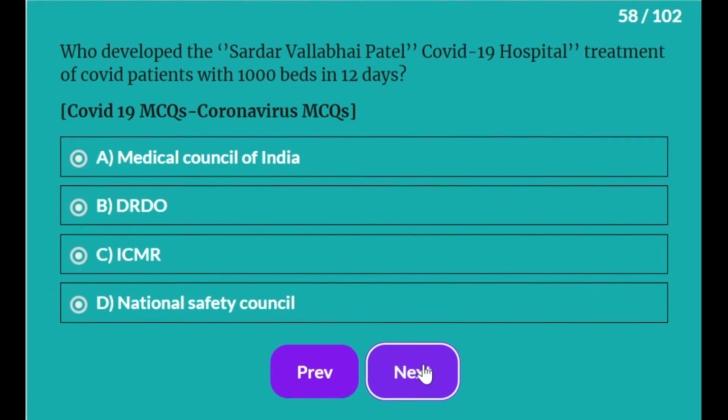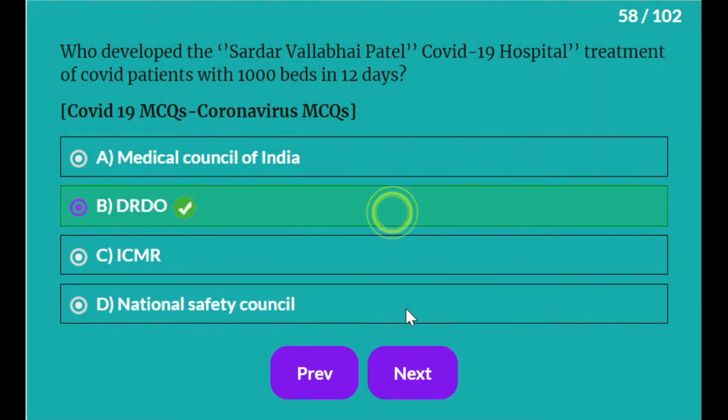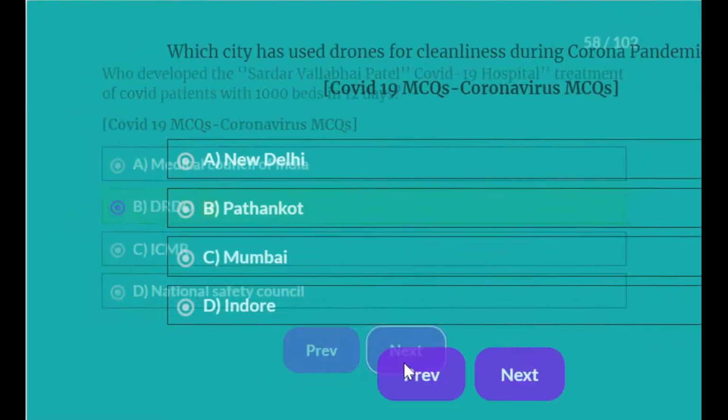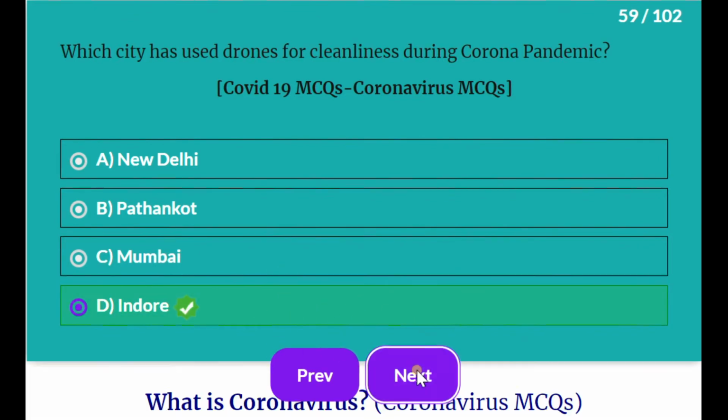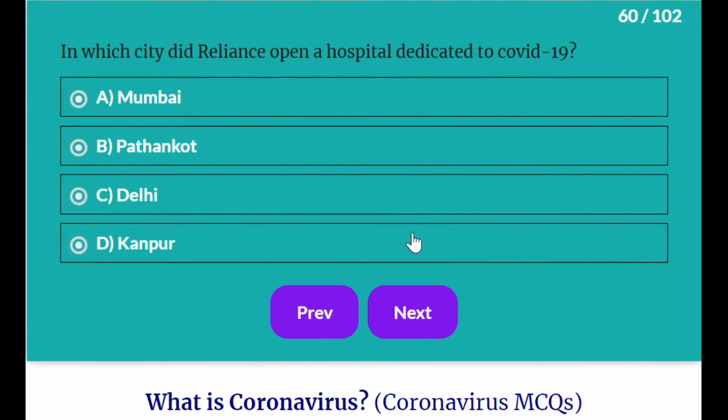Who developed Sardar Vallabhbhai Patel COVID-19 hospital treatment of COVID patients with 1000 beds in 12 days? It is DRDO. Which city has used drones for cleanliness during corona pandemic? Indore. In which city did Reliance open a hospital dedicated to COVID-19?